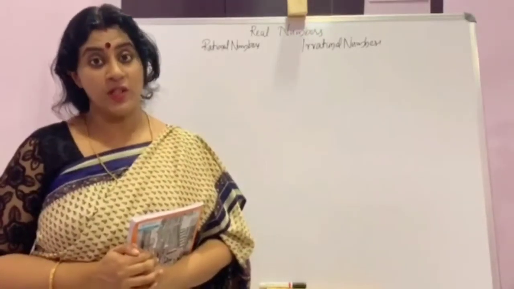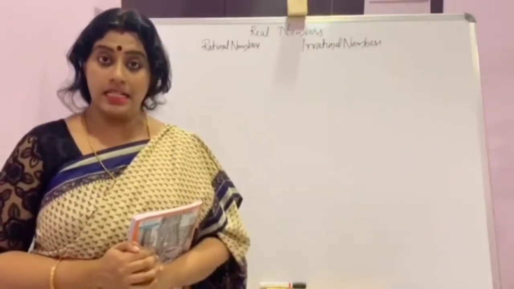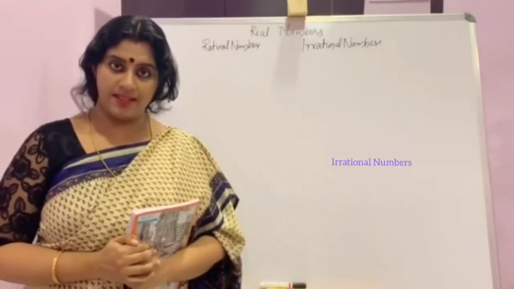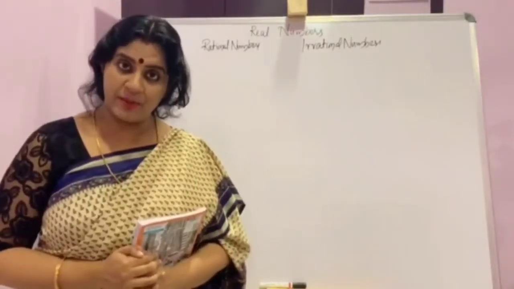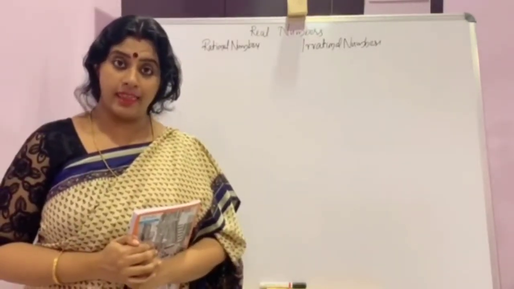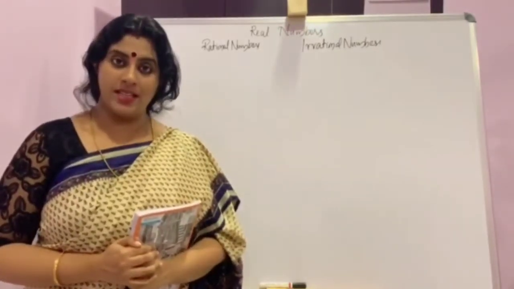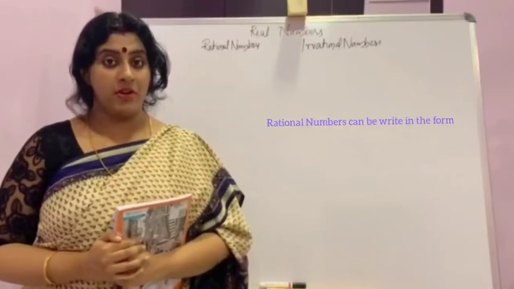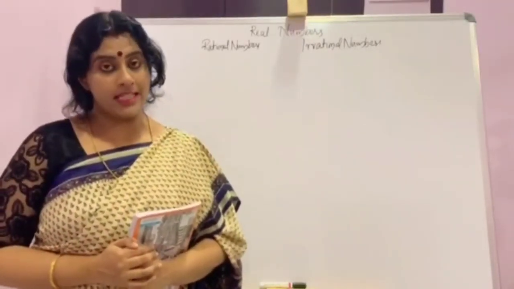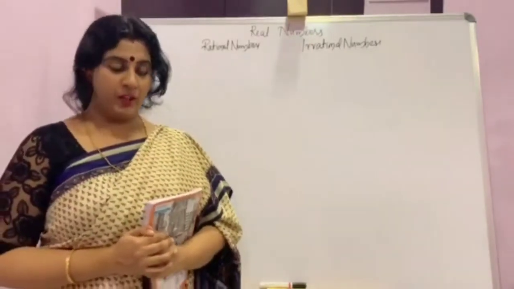In the last session, we discussed the number system. Now we are going to learn about real numbers. Real numbers consist of both rational numbers and irrational numbers. Do you know the difference between rational and irrational numbers? We can say there are mainly two differences. First, rational numbers can be written in the form p by q. So simply, we can say an irrational number cannot be written in the form p by q.